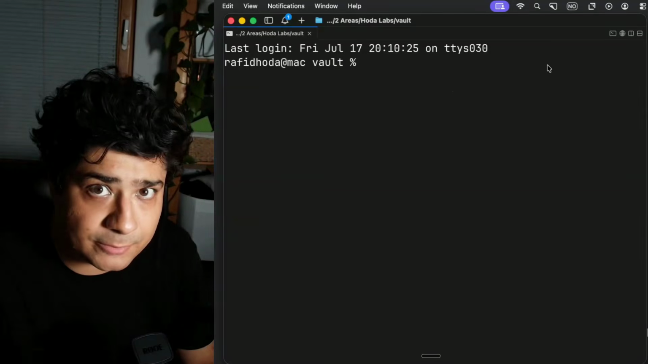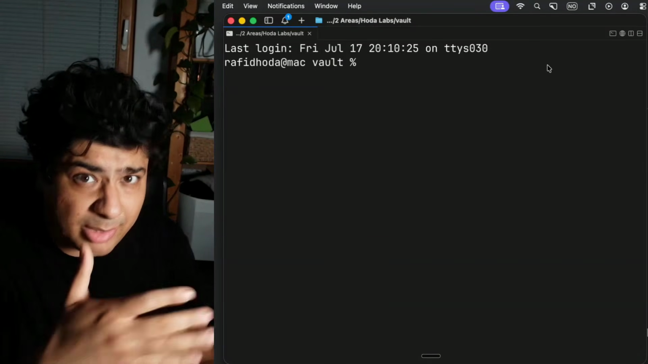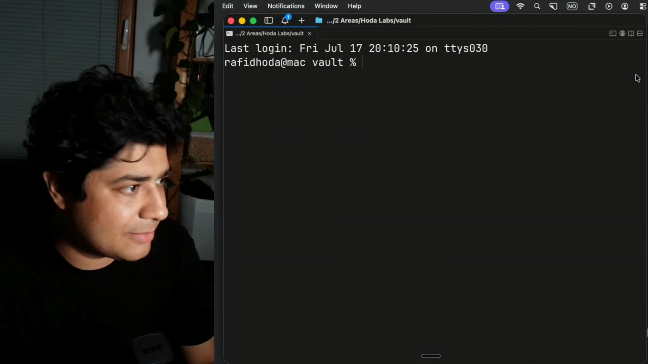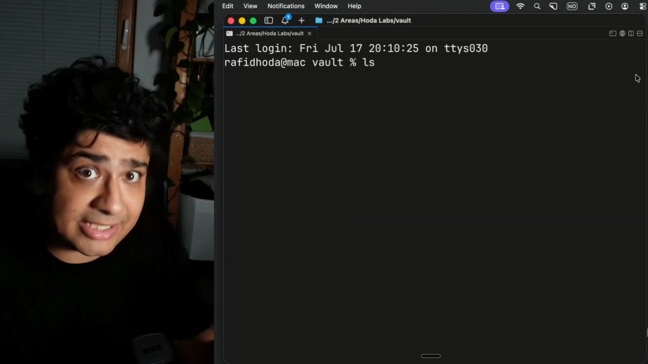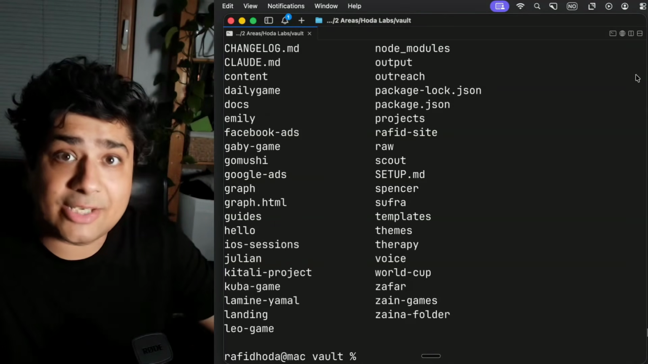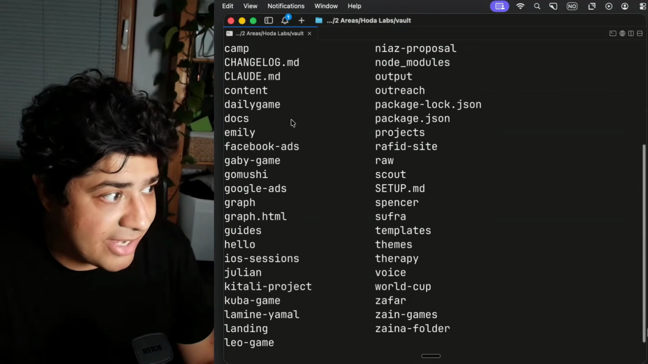So this is the terminal. On Windows, it's called PowerShell. You've probably seen it before. This is where I run Claude Code. So if I say something like ls, this is a command telling the computer to list out all files and folders. This is what it looks like here. All of my files and folders here.